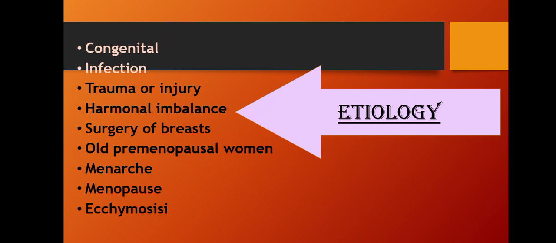After that we will learn about the etiology. What are the etiologies for a benign breast tumor? First one is congenital, it may be present by birth in an individual. After that an infection. The infection can grow progressively and come to a chronic stage that leads to the formation of a tumor. Then any trauma or injury, hormonal imbalance, surgery of the breast, older premenopausal women, menarche, menopause, ecchymosis. These are the etiologies for a benign breast tumor.